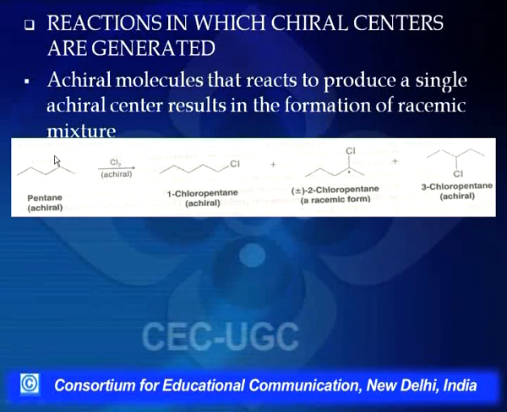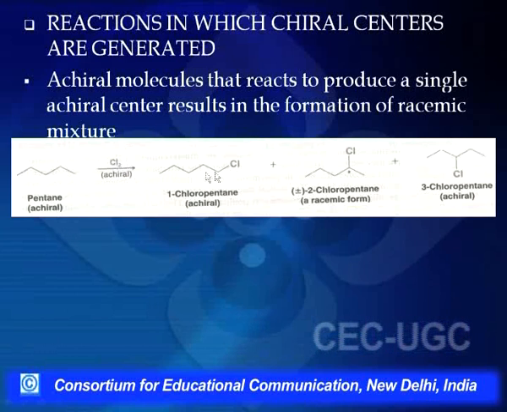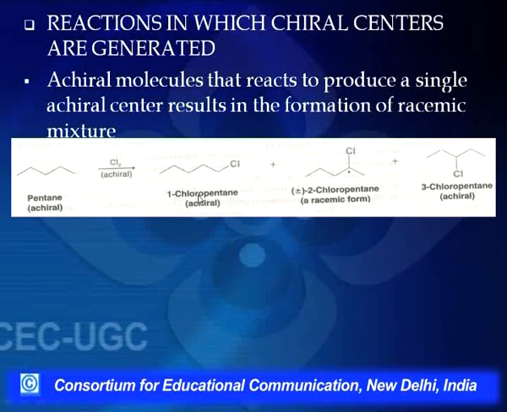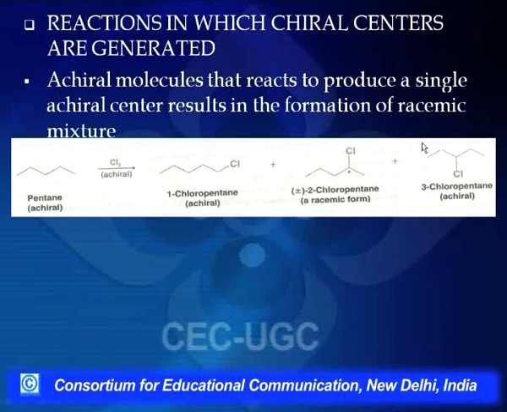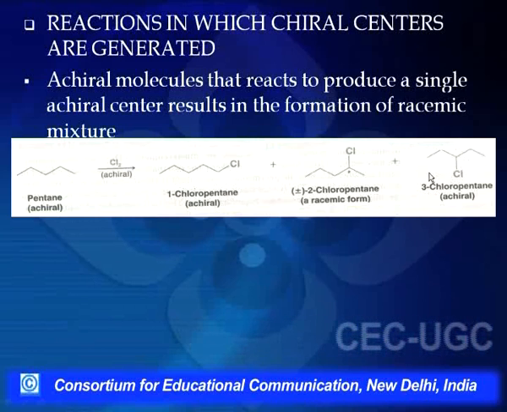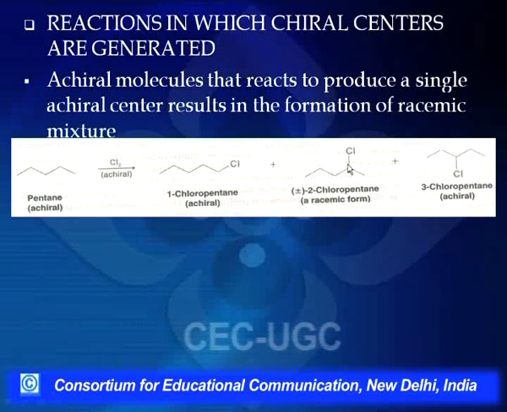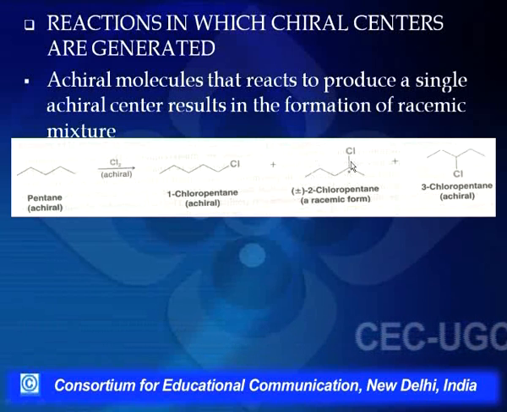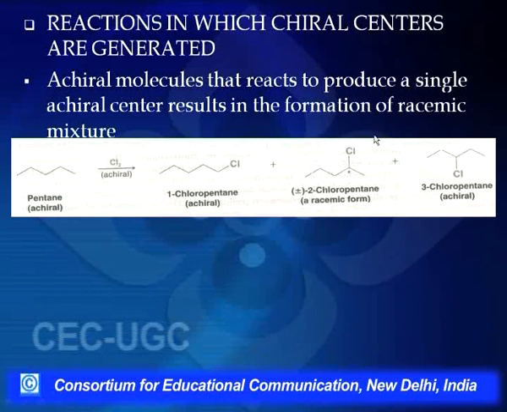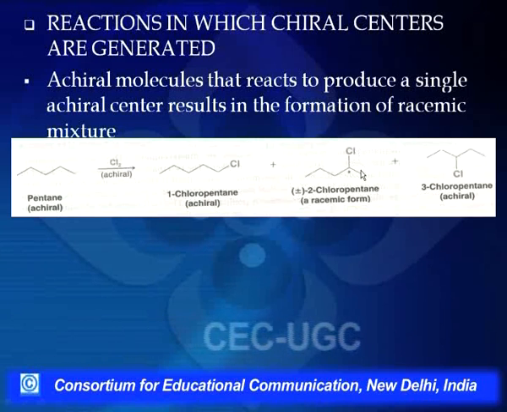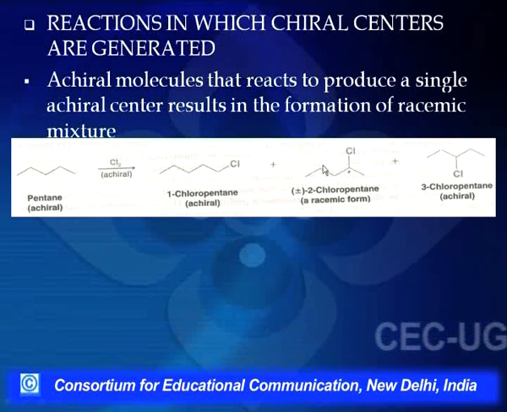And when we do the reaction with pentane, here we get 2 products which are achiral, that is 1-chloropentane, we do not have a chiral center here. And if I look into 3-chloropentane also, we do not have a chiral center here. But what if we look into this molecule which is 2-chloropentane? Here we have generated a chiral center. This center is chiral because the carbon is attached to 4 different groups. One is chlorine, here we have methyl, and then here we have a propyl group. So this is a chiral center.